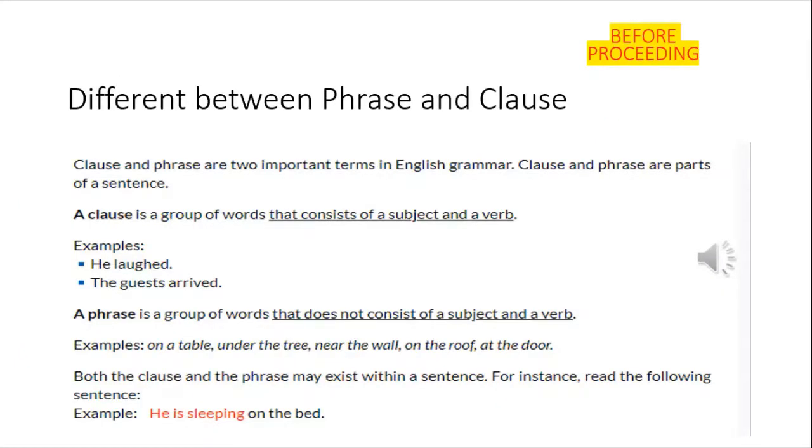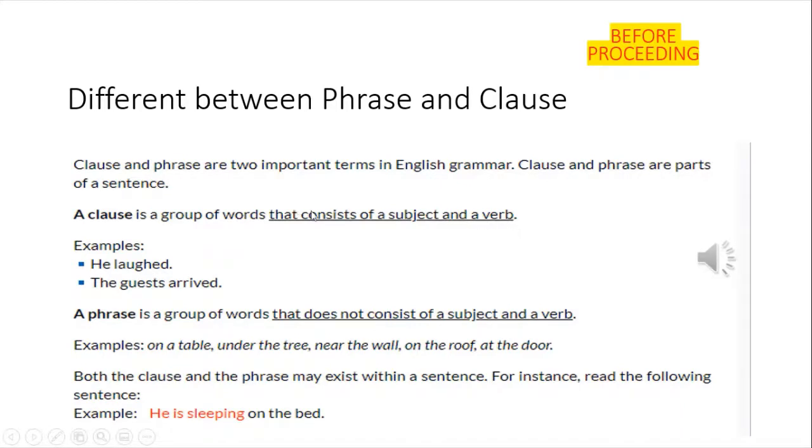Before proceeding on our subject today, we have to learn about the difference between phrases and clauses. Let's take it up as an important point because it has a really close relationship with our topics today. A clause and a phrase are different important terms because both are parts of a sentence. A clause is a group of words that consists of a subject and verb.